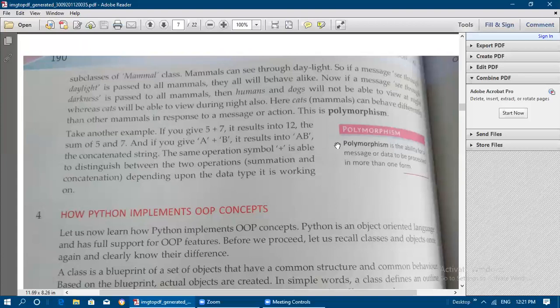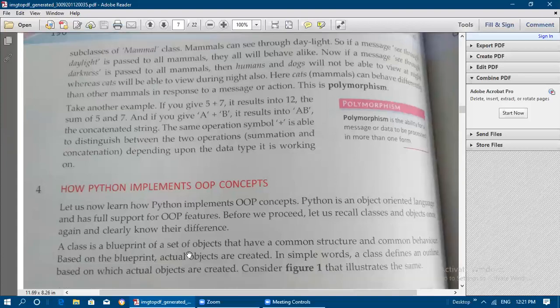And if the same plus is worked on string data types, the operation name is concatenation. So this example is known as polymorphism: the ability for a message or data to be processed in more than one form.